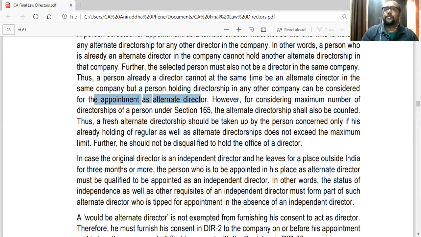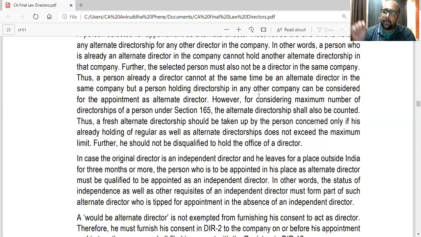But there is a section called section 165, which calculates the maximum number of directorships a person can have. That is something called 20, I think. 20 is the maximum directorships you can have. And in that also, maximum 10 directorships you can have in the public companies. So as a person, you can be a director in maximum 20 companies, subject to not more than 10 directorships in public companies.